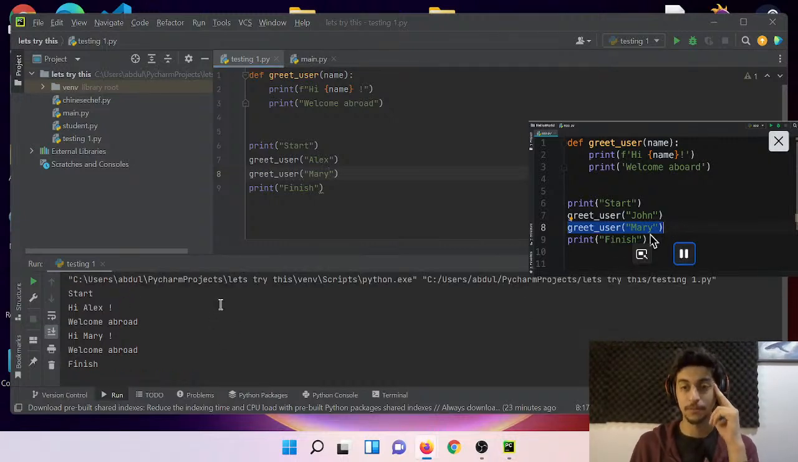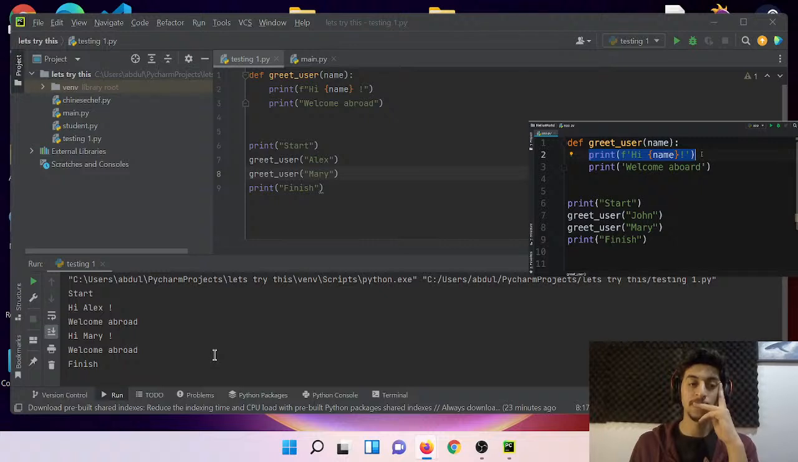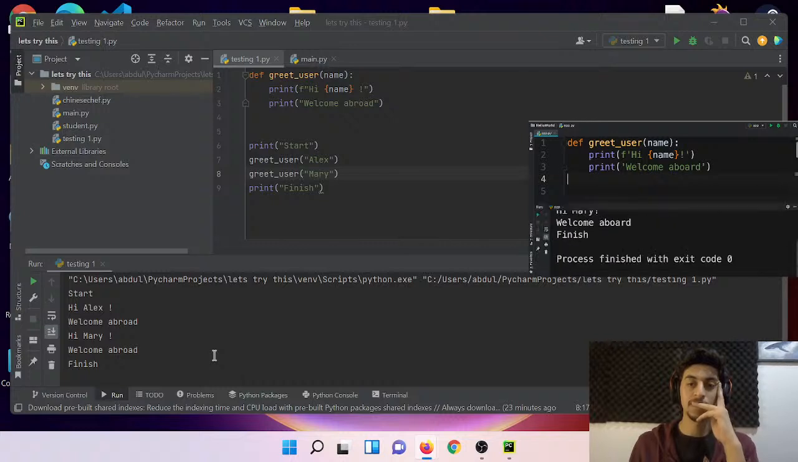Imagine if we didn't have this function, we would have to repeat this line twice. Once for hi John and another time for hi Mary. So this is the benefit of defining functions. We can take a few lines of code that have a specific purpose and put them inside of a function. So now let's run our program one more time. There you go. So we get, hi John, welcome aboard. Then we get, hi Mary, welcome aboard.